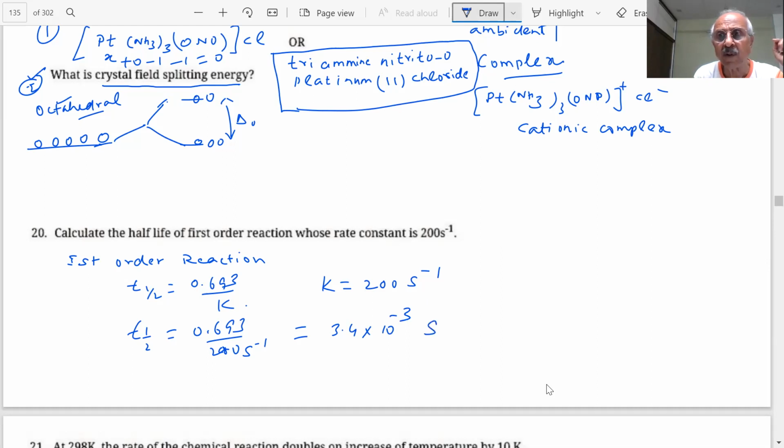Unless you write the unit, you will not get full marks. I'm telling you, half of the marks are going to be allotted to it. If units are not written, half marks will be deducted. Students, be careful.